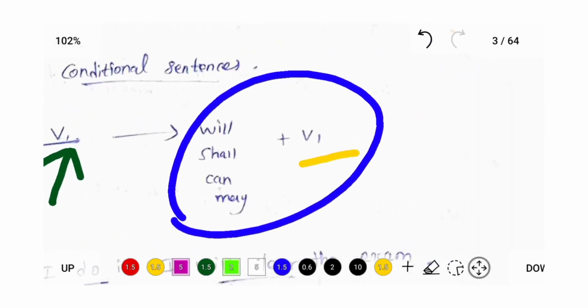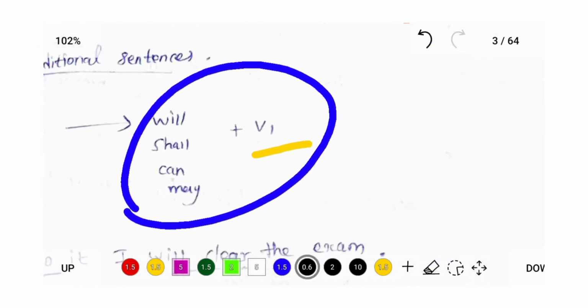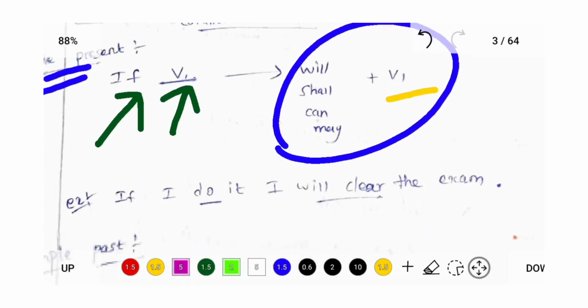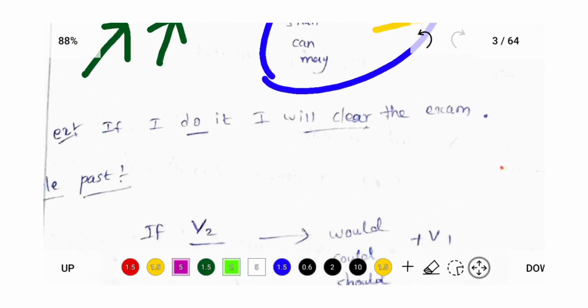Modal verbs are always followed by V1, that is future tense. This is for your extra note. Now we see an example. If I do it, I will clear the exam. "Do" is a V1 verb. If plus V1. The following part of the sentence is modal verb plus V1. Can you understand?